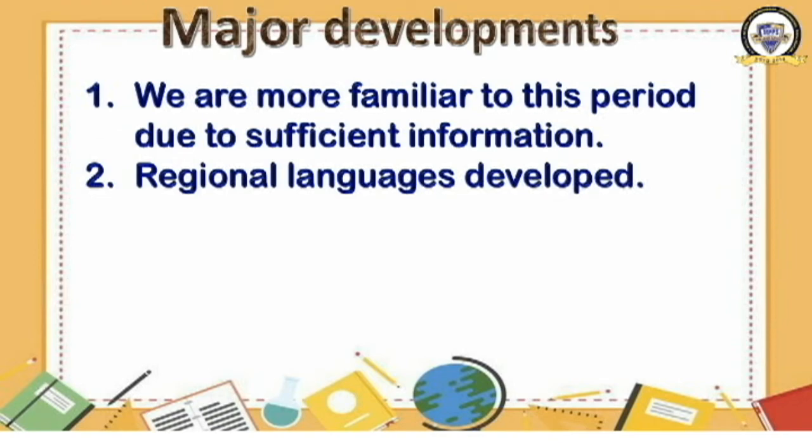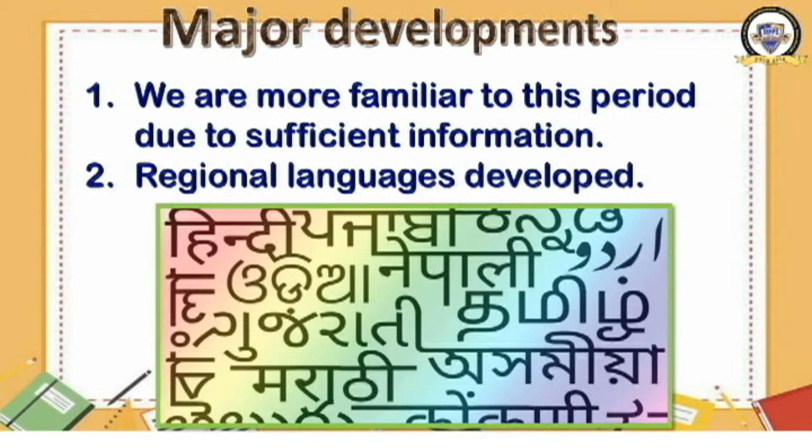The local languages were developed during this period. You can see a photo. You can see some languages like Hindi, then what else there? Odia, Nepali, Tamil, Gujarati, Marathi, Konkani, like this. These different kinds of local languages, regional languages developed during the medieval period.